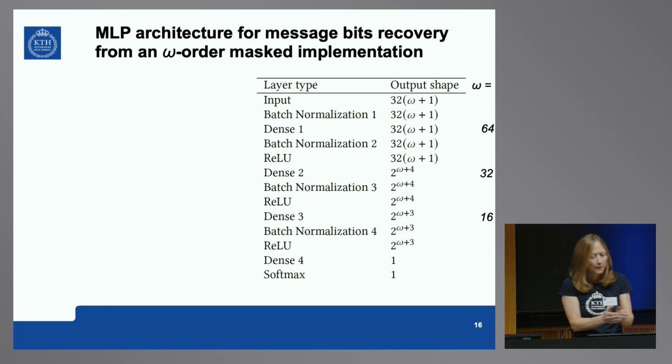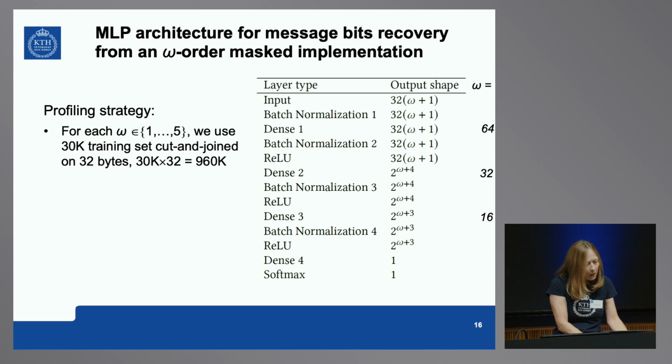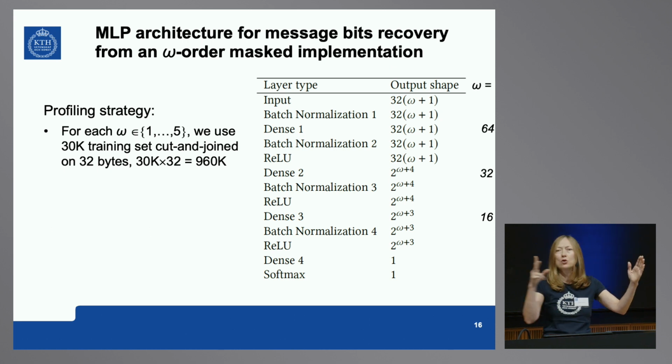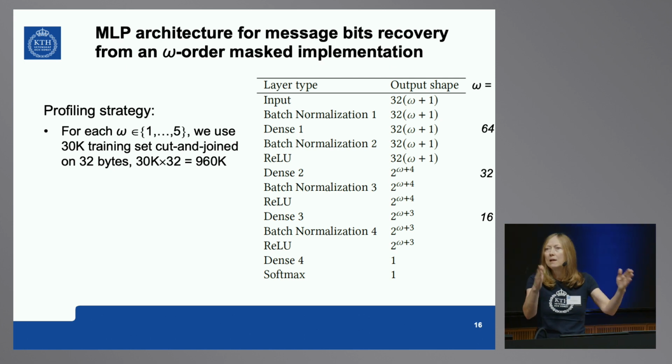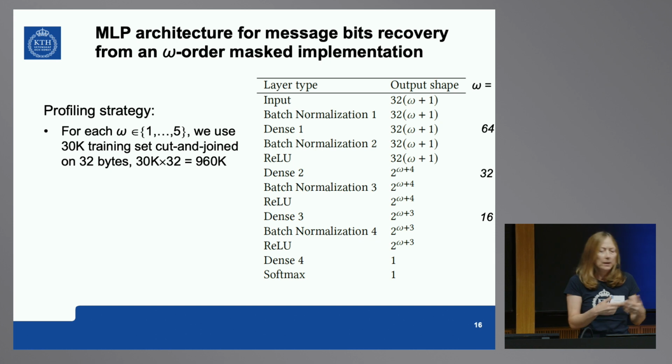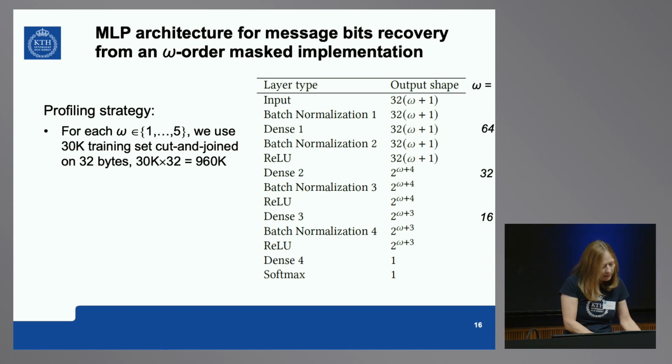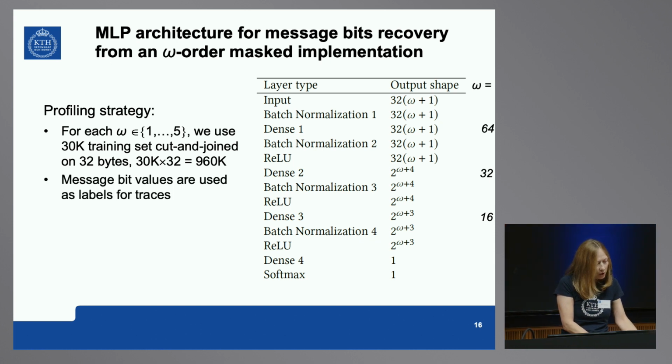Our profiling strategy: we measure 32K traces, then we cut and join them, we call them bytes, just virtually cut them and make the union, and train. It helps generalization. And then we use message values for training. We say, this is 0, this is 1, this is 0, this is 1. It learns. It does XOR itself.